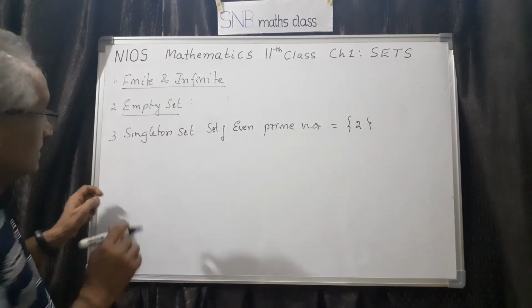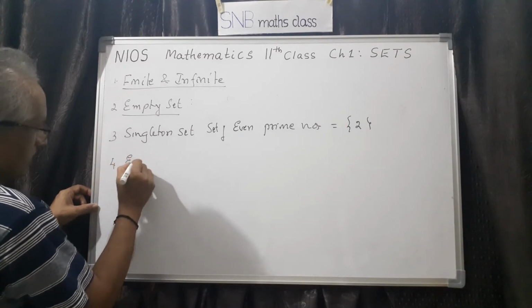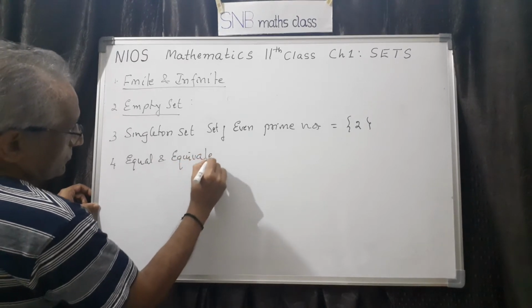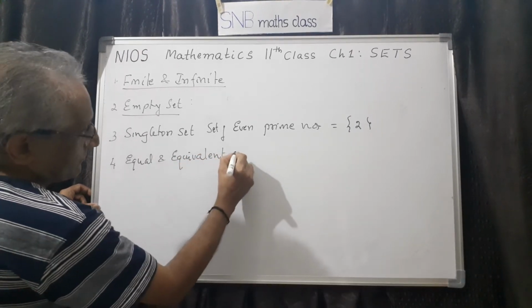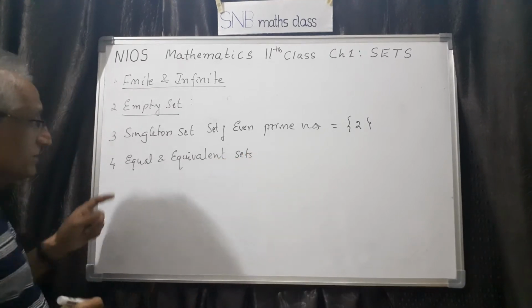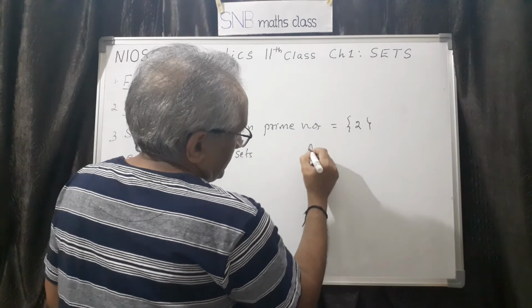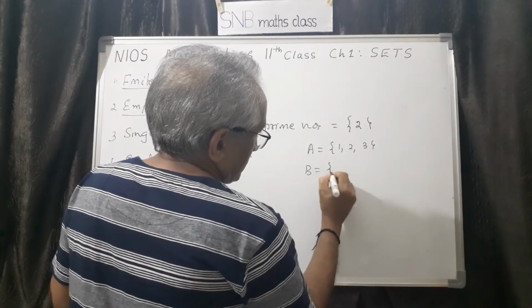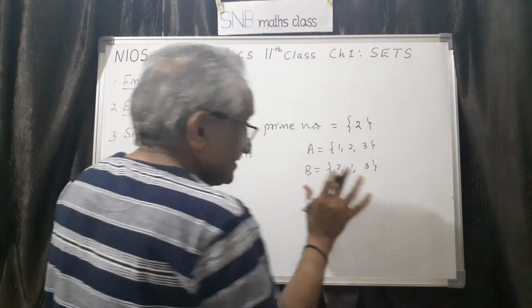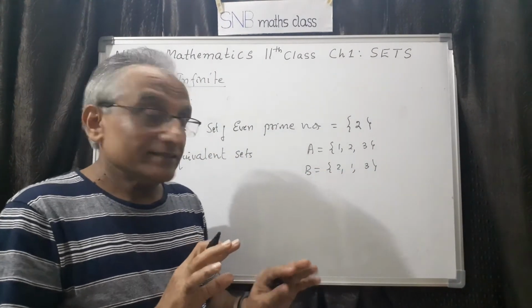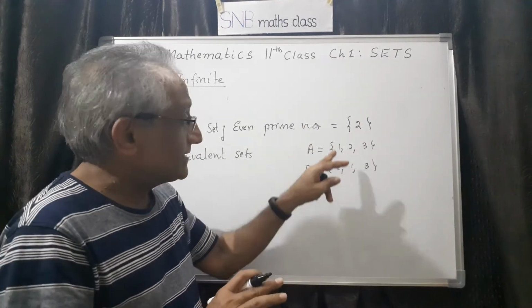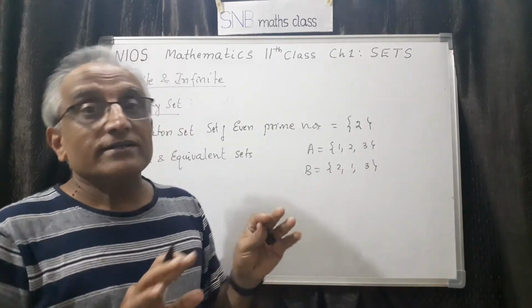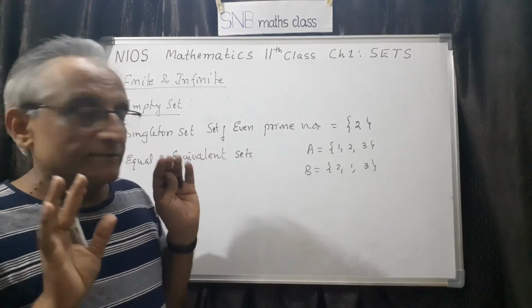Then the next one is equal sets. Fourth one, equal and equivalent. You should know the difference between equal and equivalent sets. So what do you mean by equal sets? Suppose you take A equal to {1, 2, 3} and B equal to {2, 1, 3}. In a set, order of occurrence is not important. You can write in any order. There is no rule that 1, 2, 3 should be written. You can write 2, 1, 3 also, or even 3, 2, 1 also. So order is not important. Just listing is important, that's all.